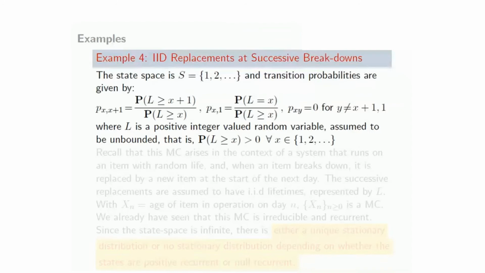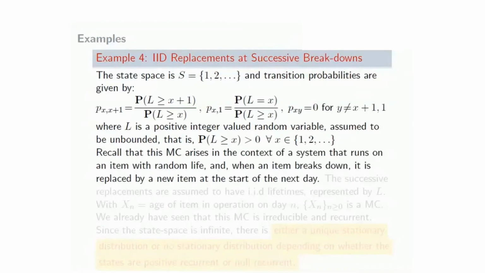So the state space is 1, 2, 3, 4, etc. The age of the running machine on day n can be 1 or 2 or any positive integer, and the transition probabilities are given by this formula. Of course, recall that L is a positive integer valued random variable assumed to be unbounded. So L really is a generic notation for the lifetime random variable for each of these successive replacements, and we assume it to be unbounded, which means that for any x, probability that L greater than or equal to x is positive. This is just to ensure that we have an infinite state space Markov chain.